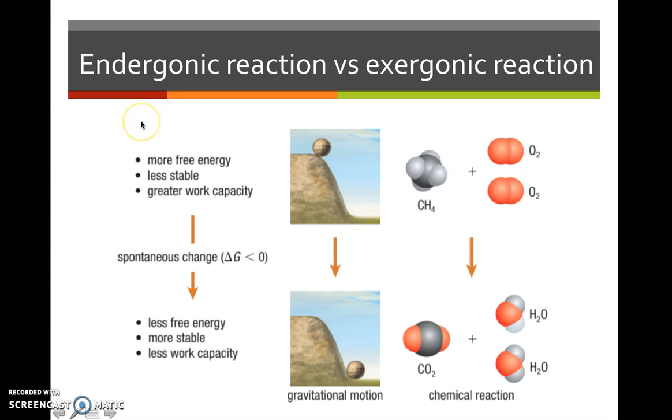So looking at endergonic reactions versus exergonic reactions, you can see this one is like a rock that's on top of a hill. It can go down and be more spontaneous. Whereas one that's here, it's more stable, but it has less of a capacity to do work, and there's less free energy there.